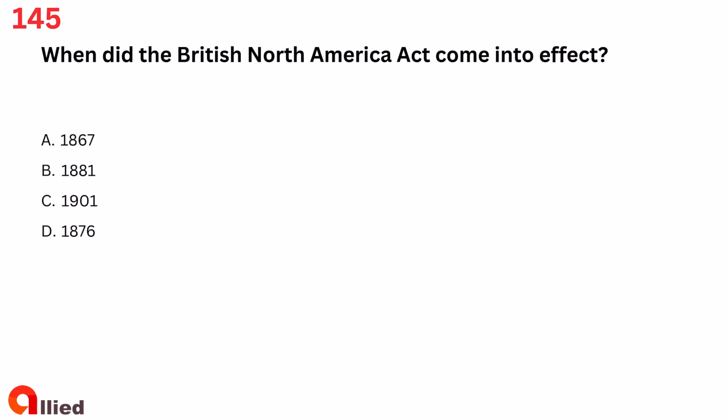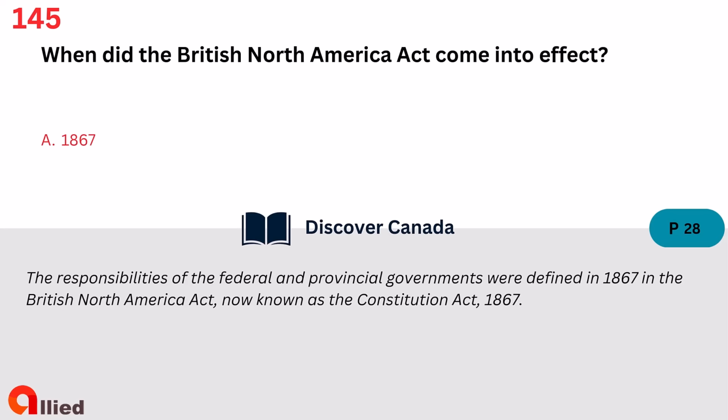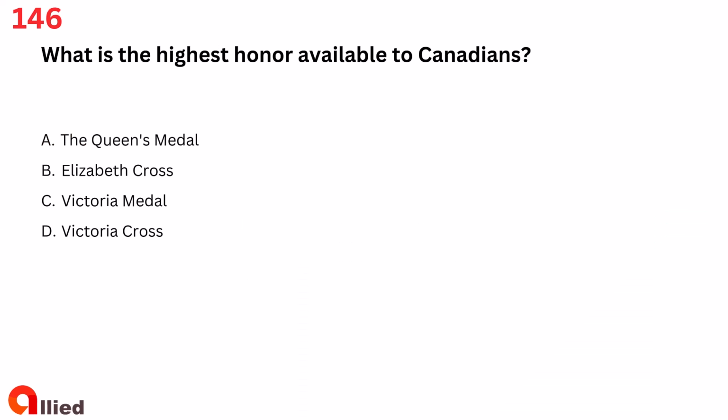Question 145. When did the British North America Act come into effect? A. 1867, B. 1881, C. 1901, D. 1876. The answer is A. 1867.